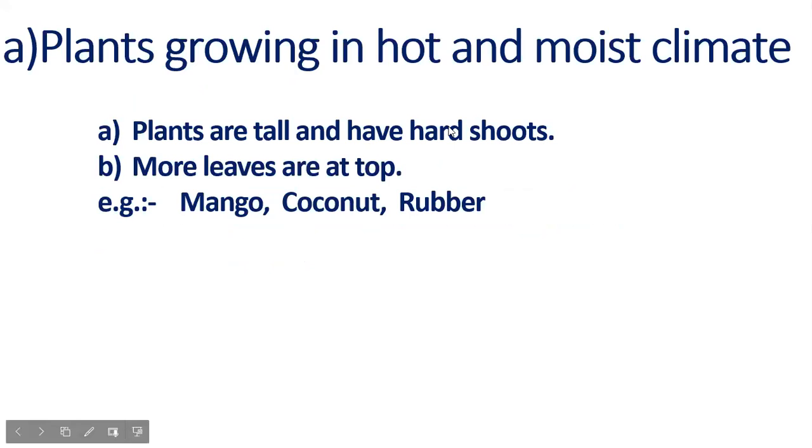At first, plants growing in hot and moist climate. Main characters, okay? Plants which grow in hot and moist climate, that means in Tarai region. Then plants are very tall and they have hard shoots. Shoots means stems. Plants which grow in Tarai region have a tall body and stems are very hard, very strong.